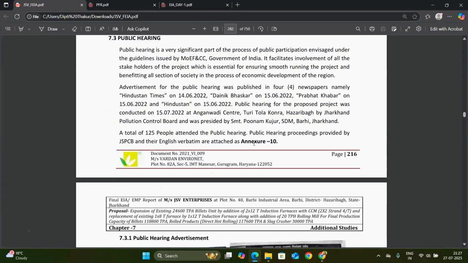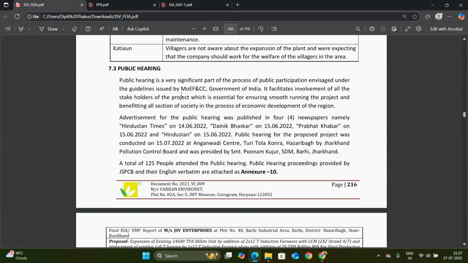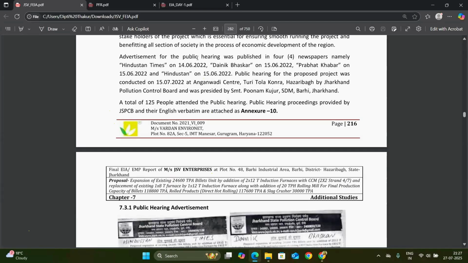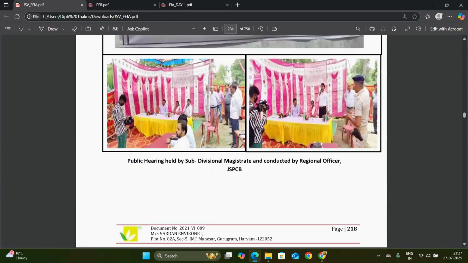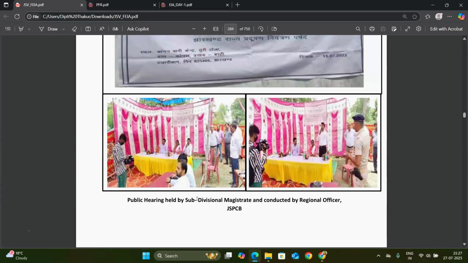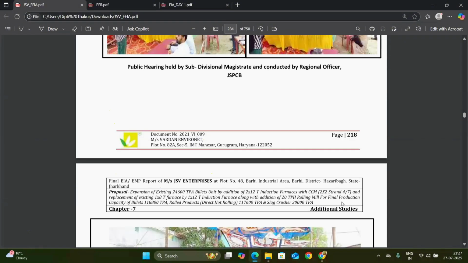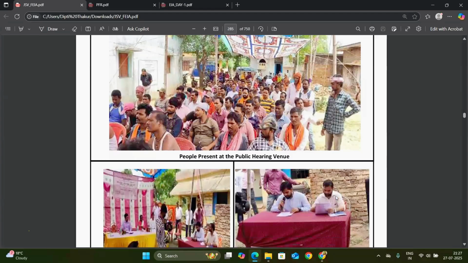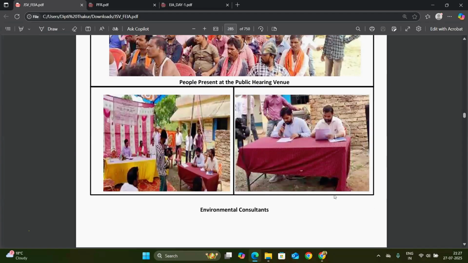So the public hearing details are mentioned in chapter 7. As you see, the public hearing was published in newspaper, in which they have to mention the date, the area, the newspaper cutting, everything. This is how the public hearing is done, conducted by the subdivisional magistrate and the regional officer, JSPCB. This is the view of public hearing for this project.